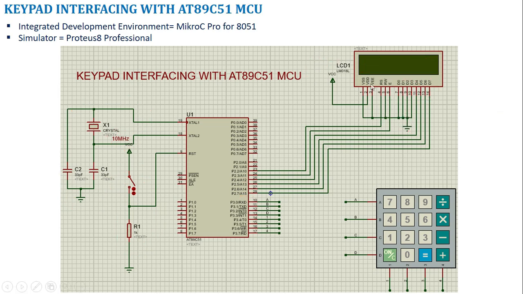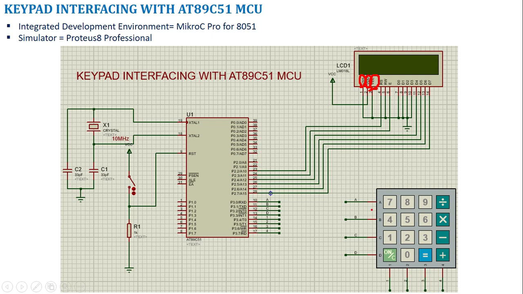Then we have 3 more lines, power supply lines. VSS is your ground line. VDD is a supply line. VEE is for contrast adjustment. So we can connect a potentiometer to this VEE line, and thereby by changing the potentiometer value, we can change the contrast also. So this is a typical circuit to connect your LCD with your microcontroller.